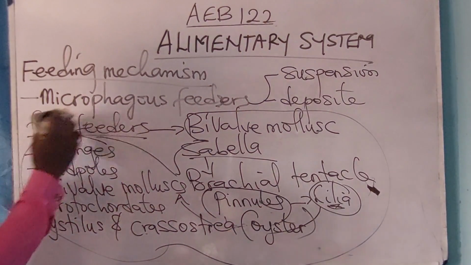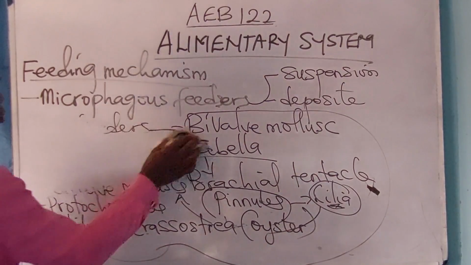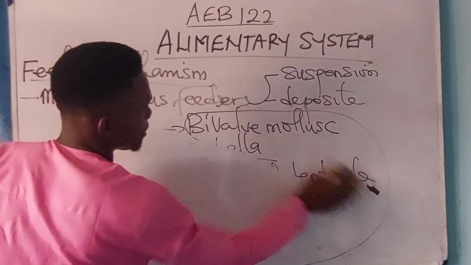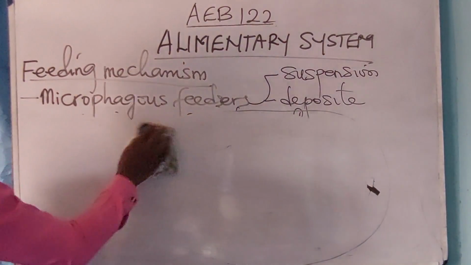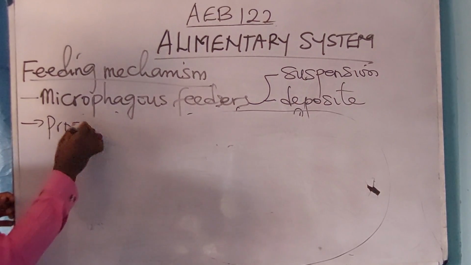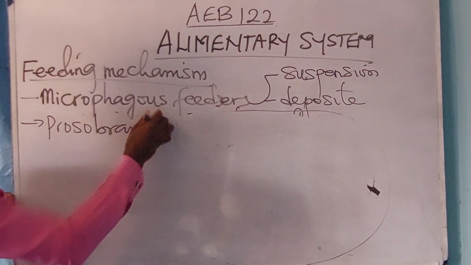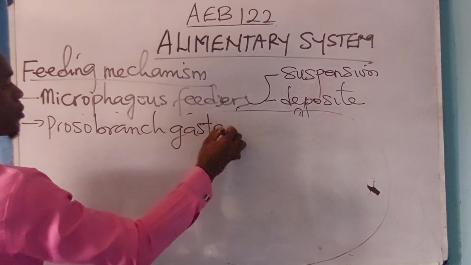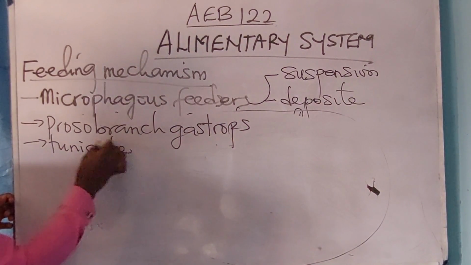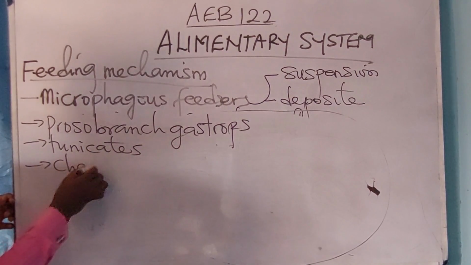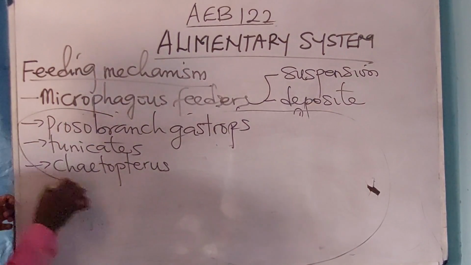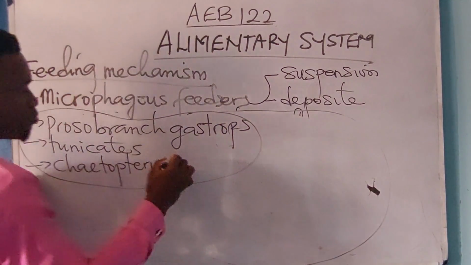Let us now discuss animals that use mucus trap to feed. They have the ability to secrete mucus. Examples of these animals are the prosobranch gastropods, tunicates, and Chitopteros.